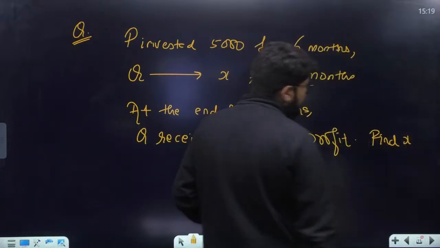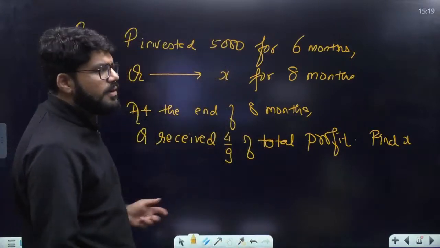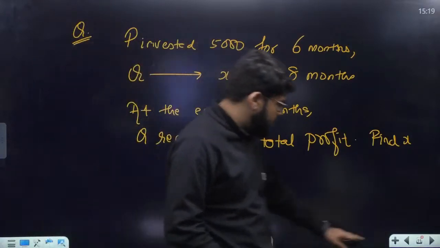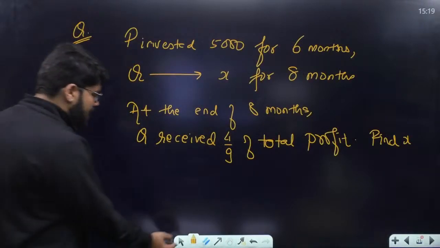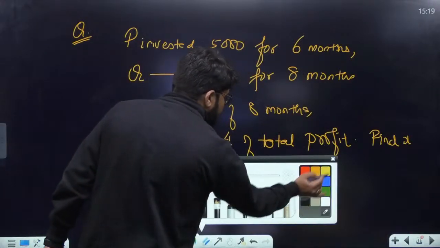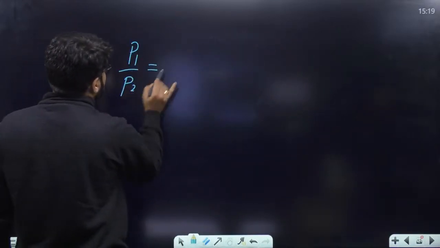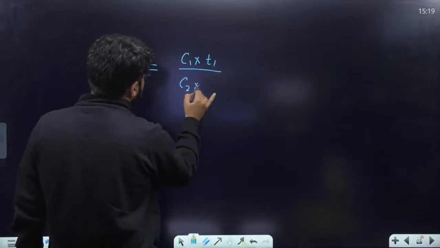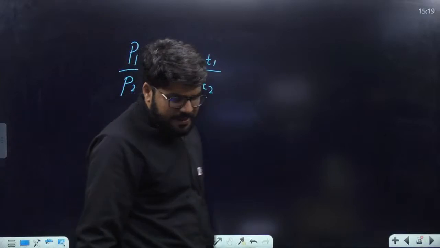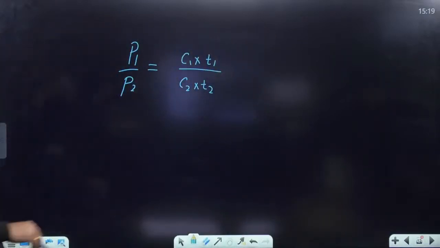Guys, if you remember, even in the paid class and even in the marathon, we have discussed the concept of partnership, and this is a question based on the partnership. Can I have the answer for this, guys? Basically, in the partnership, we know that the profits are going to be divided in the ratio of capital and time, C1 T1 divided by C2 T2. ठीक है, लॉजिक आपको पता है. ज्यादा पैसा इन्वेस्ट करोगे ज्यादा रिटर्न मिलेगा, ज्यादा देर के लिए इन्वेस्ट करोगे ज्यादा रिटर्न मिलेगा. That is a very simple logic.